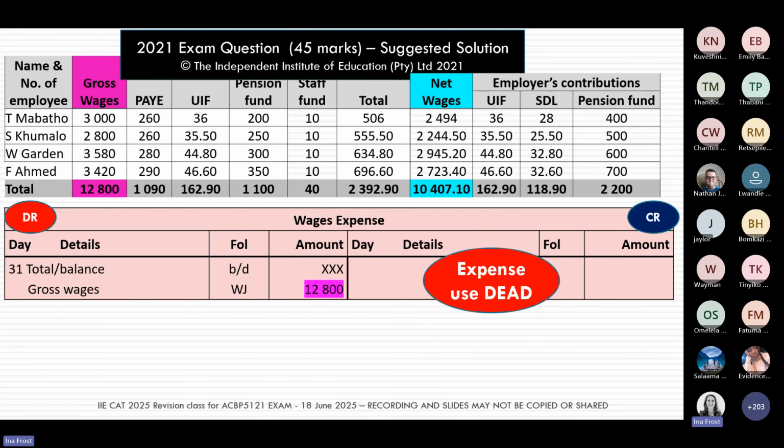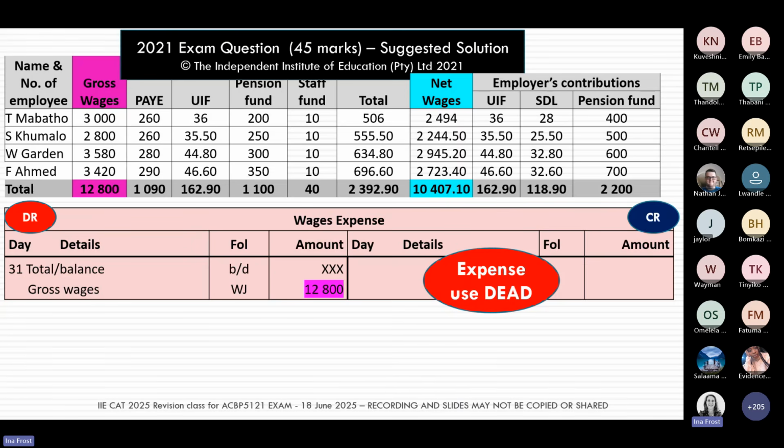If we use our little DEAD CLICK acronym, and I also saw in the chats someone saying they use another acronym that someone has taught them. Of course, if you had accounting at school, or your lecturer has given you another way to remember this, and it works for you, then I don't want to confuse you today. The one I like and always share with my students is DEAD CLICK, which means we debit expenses, assets, and drawings. So we're going to put the opening balance and the increase on the debit side for an expense account.